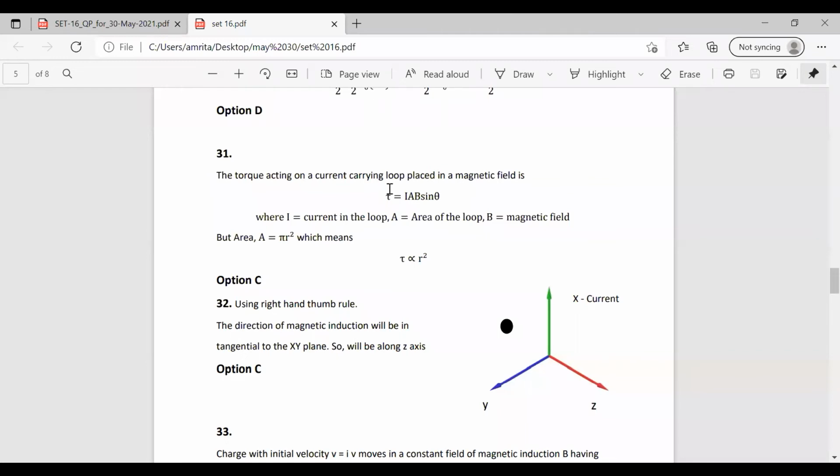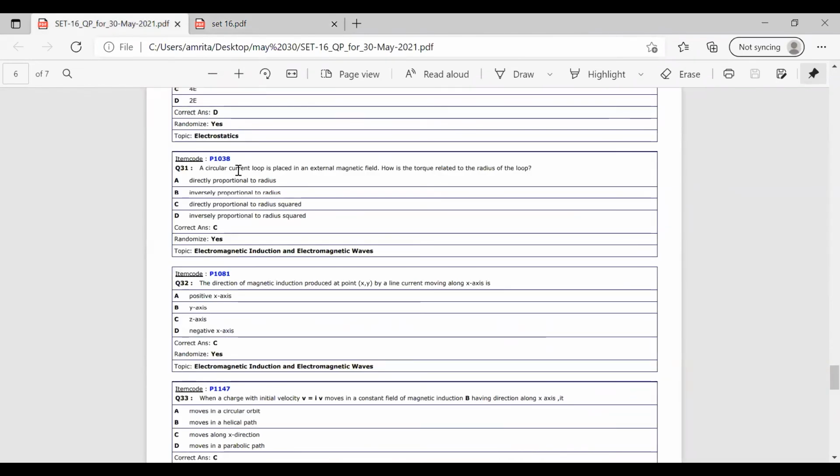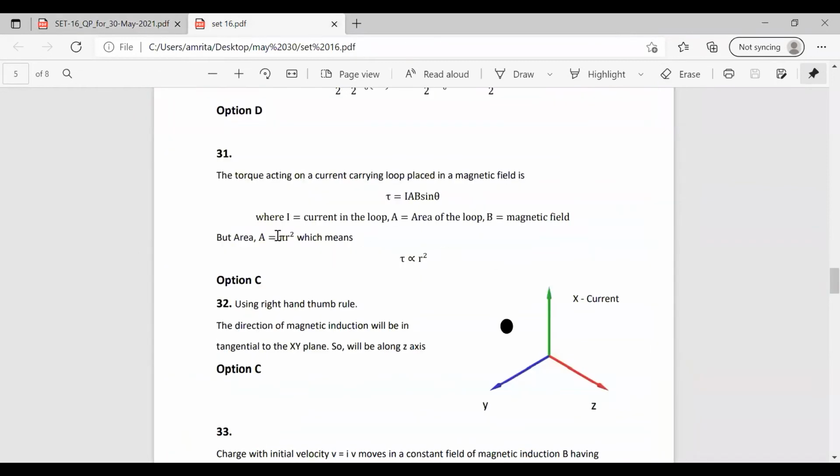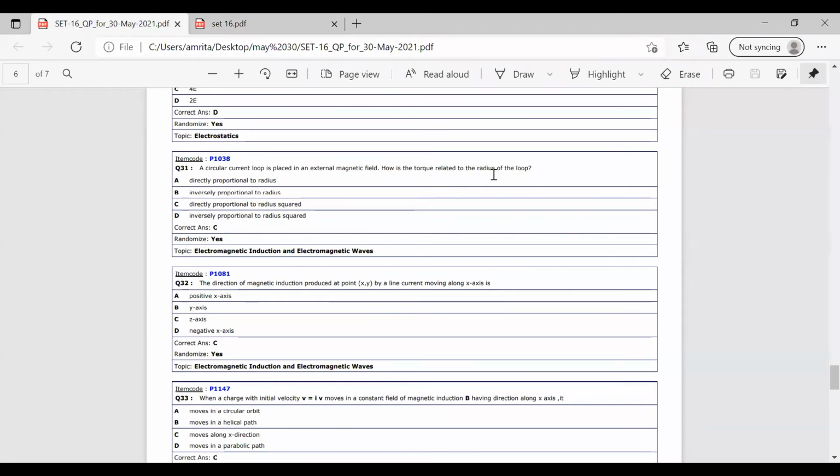The equation for torque acting on a current carrying loop placed in a magnetic field is tau is equal to IAB sin theta, where B is the magnetic field, A is the area, and I is the current. Here in the question, it is given that it is a loop. So the area becomes pi r square. Substituting, tau is equal to I into pi r square B sin theta. We have to find the relation of the torque with the radius of the loop. It is equal to r square, so it is directly proportional to the square of the radius.